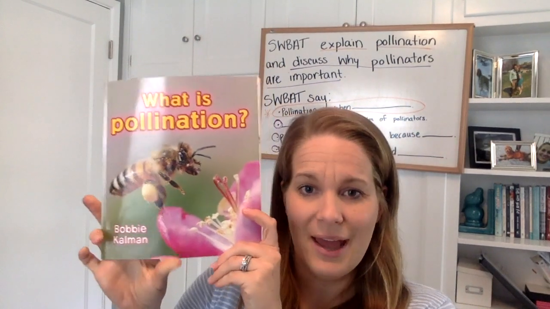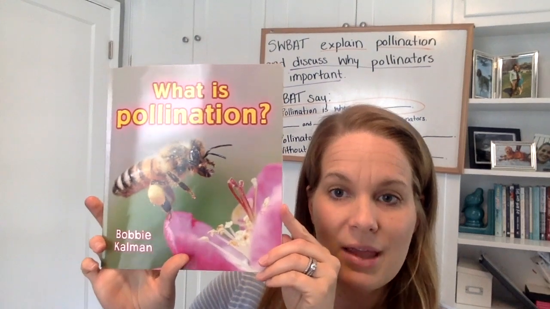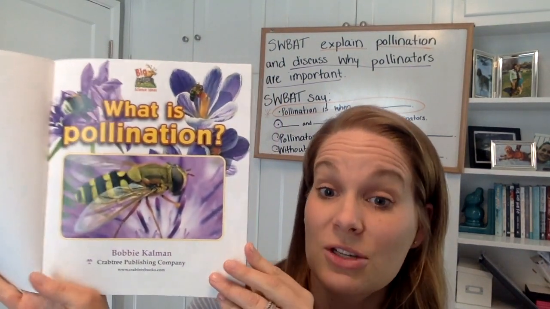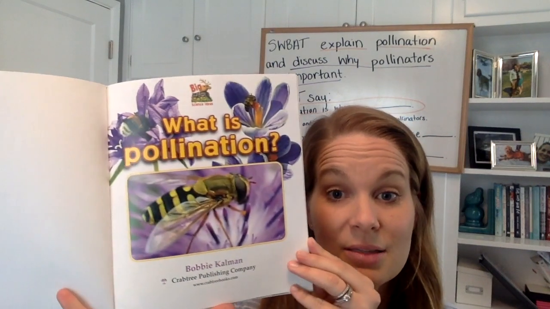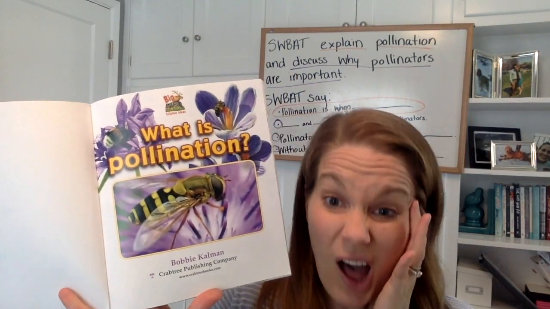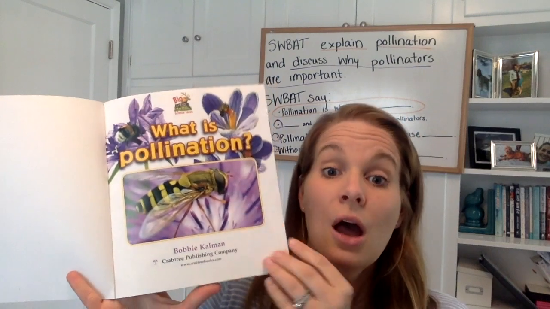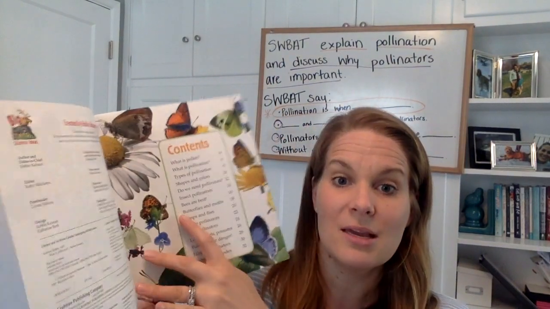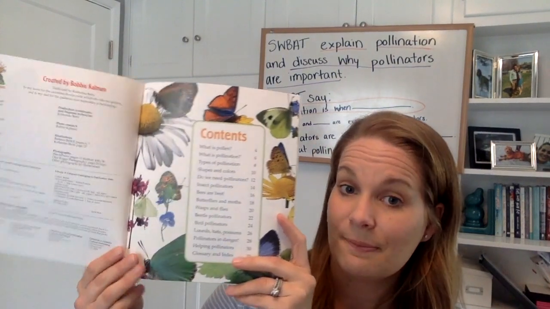Okay, second graders, so to start our learning about pollination, we're going to read this book together, and I'll explain as we read. It's titled, What is Pollination? And you can tell by the images that we're already seeing in this book that your brain might be like, oh, that's what it is, or oh, I see a bee, and a bee must be a pollinator. You can already be making some connections.